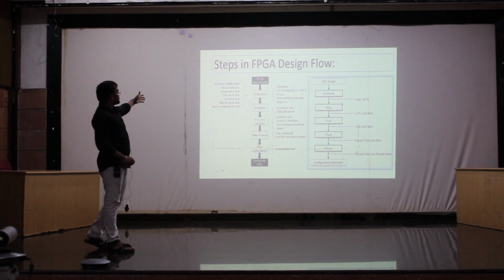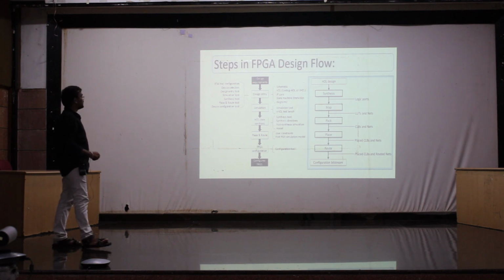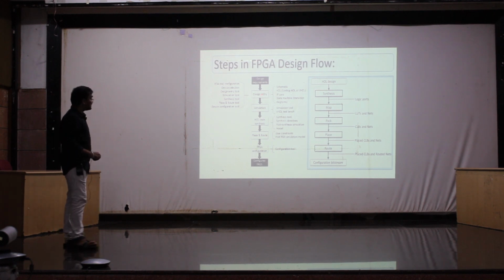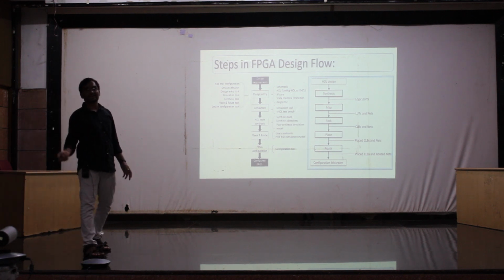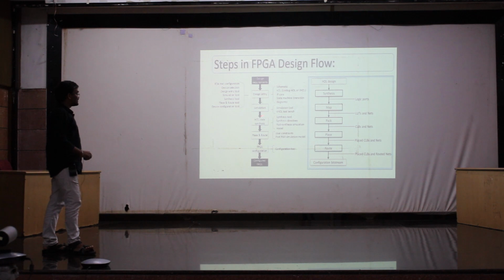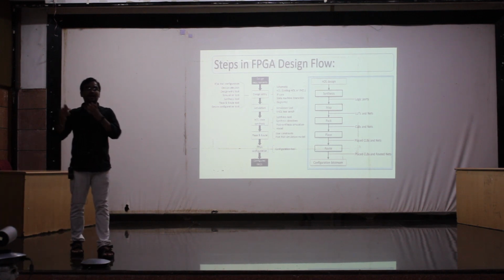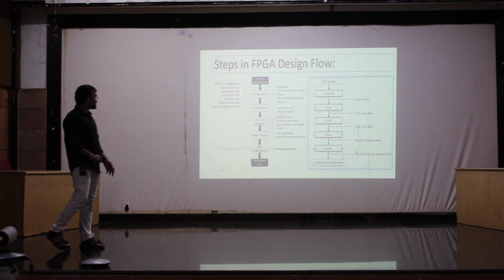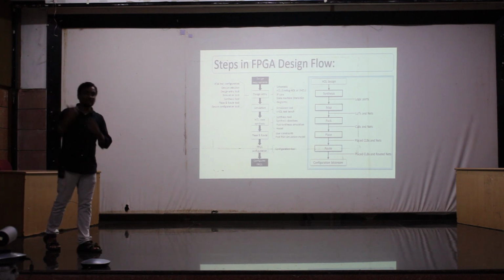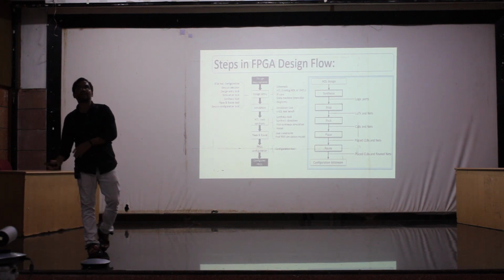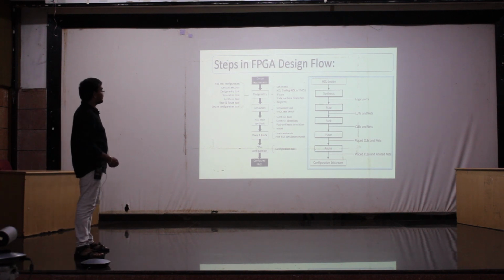So now coming to the steps, I won't repeat the same steps. Design requirement, design entry is writing, simulation is just checking whether you are functionally doing it correctly or not, and then HDL code synthesis, so that you will get a lookup table based netlist. You will have lookup tables, multiplexers, adders, all those things, and then you will do place and route, mapping, and then generating a bitstream file and dumping the code into the FPGA board, which we are going to show you in a while. Don't worry about that.